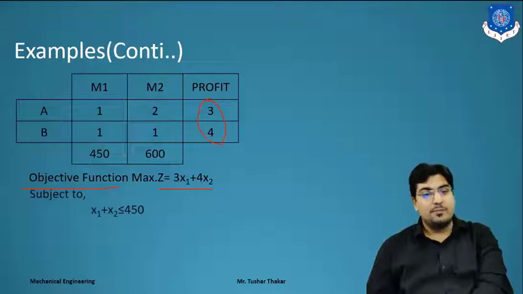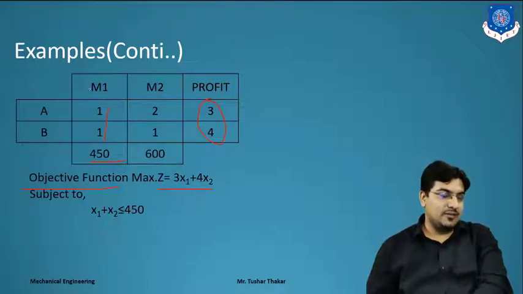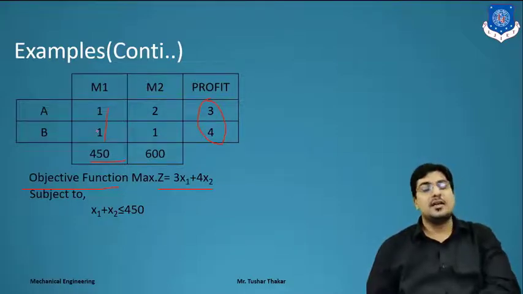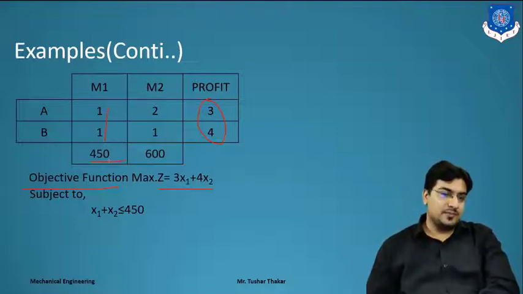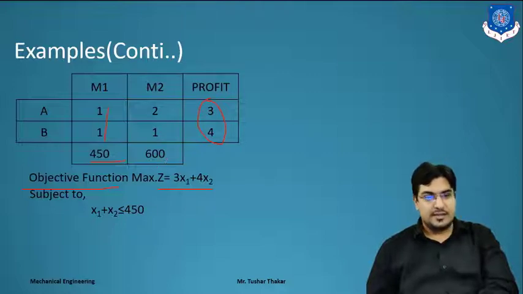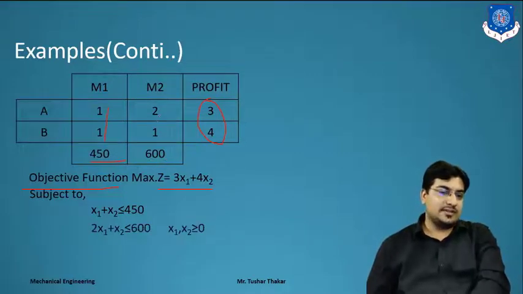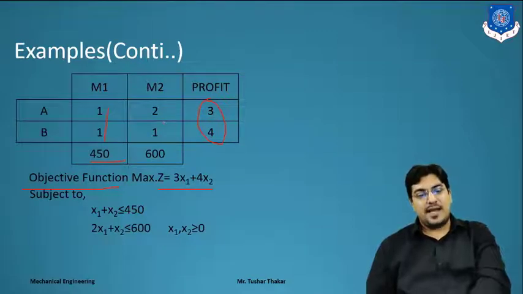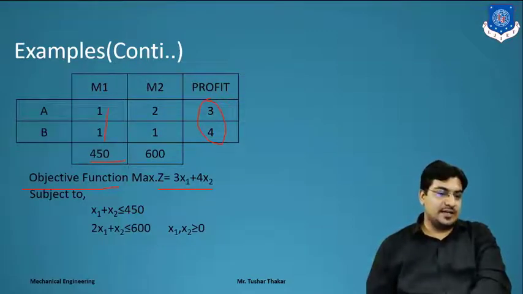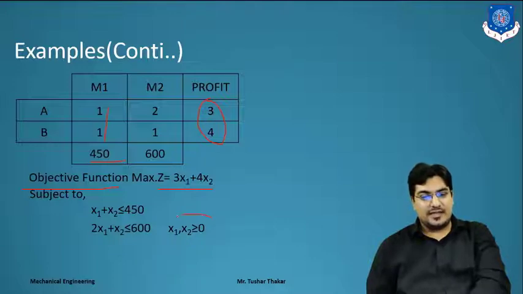Subject to x1 plus x2 less than or equal to 450. Means you have a processing time on M1 of 1 minute for product A and 1 minute for product B. So for the M1 machine, you have a processing time up to 450 minutes only. So always less than or equal to 450 minutes, right? M2 is available only for 600 minutes. So the second equation we draw is 2x1 plus x2 less than or equal to 600, and here x1 and x2 are greater than or equal to 0.